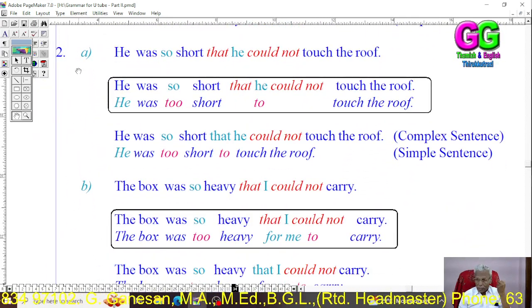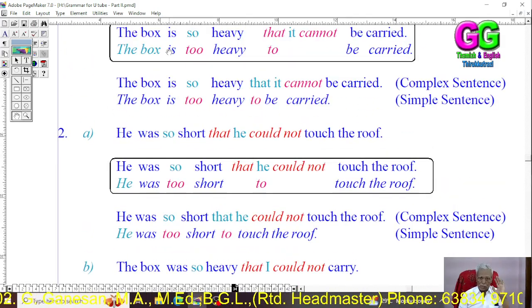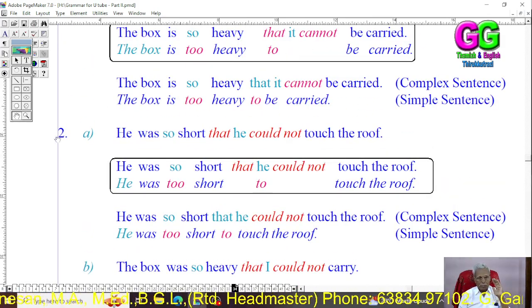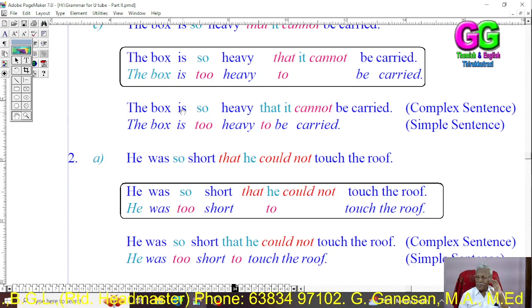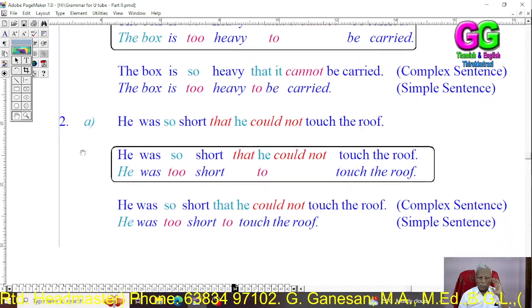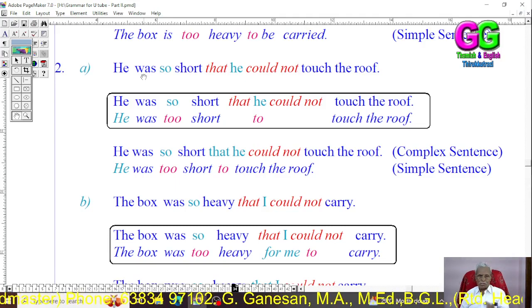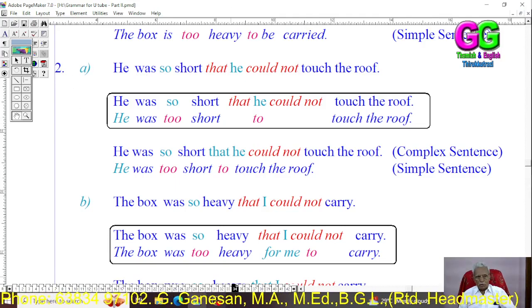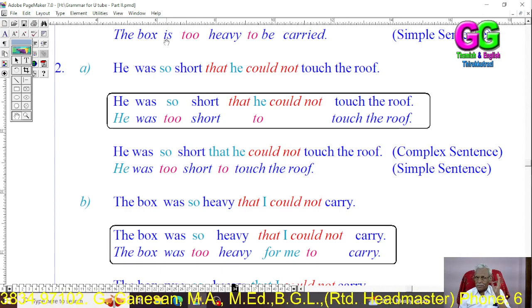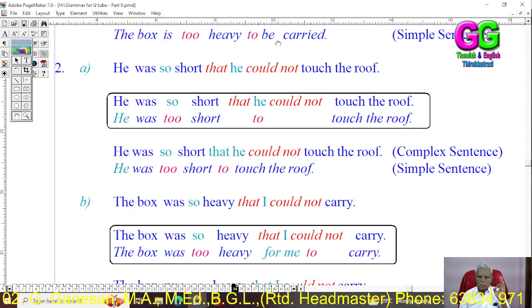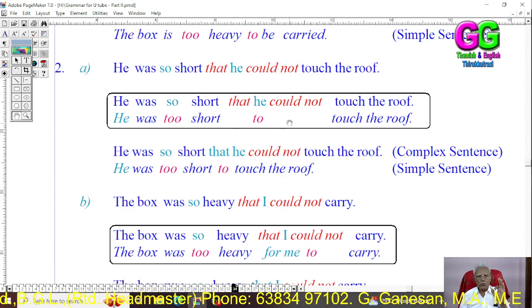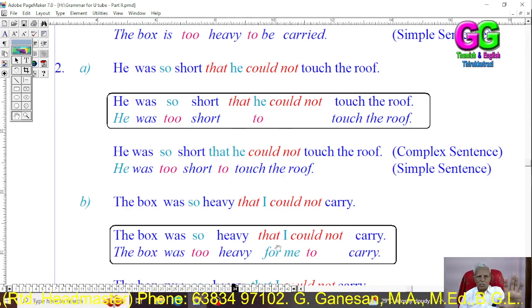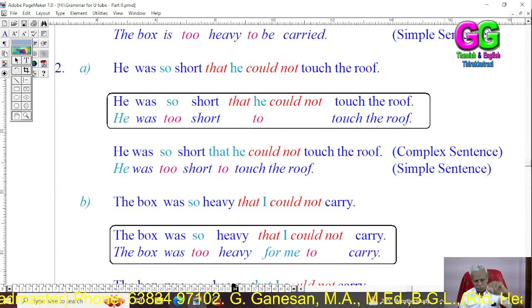Dear students, in the second example, everything is the same, the subject and everything, but here the tense alone is different. In the first example, the tense is present tense. But in the second example, the tense is simple past. So, when the tense in the main class is simple present, we should use "cannot" in the subordinate class. When the verb in the main class is simple past, we have to use "could not" in the subordinate class. That is the only difference. That's all. All other things are the same.